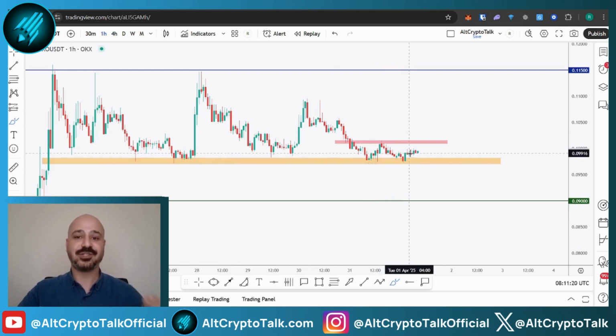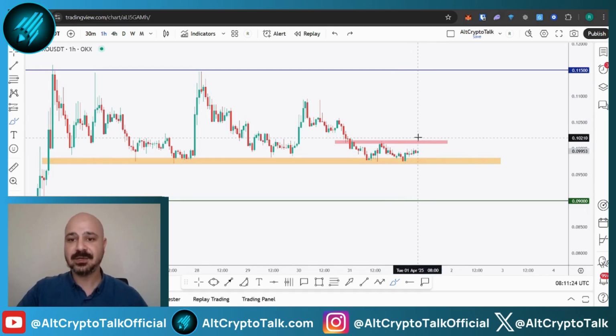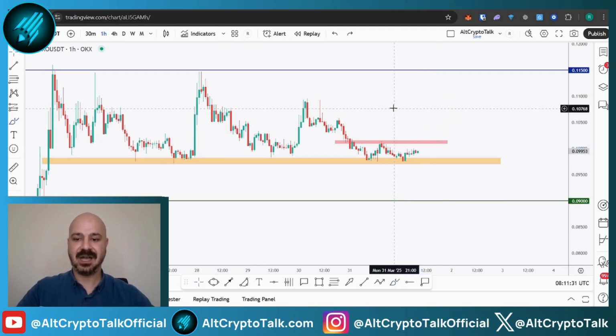But meanwhile, starting from here, as long as we are above this structure in orange, we'll be looking for short-term longs, targeting the 0.11. For the bullish takeover from here, a break above the 0.101 will be needed above this last minor high.